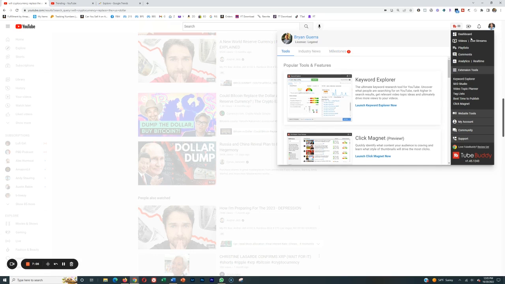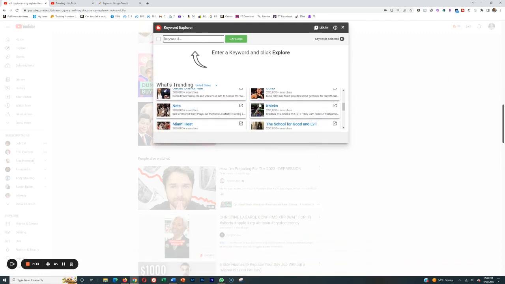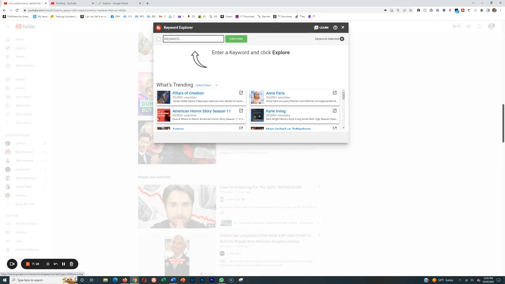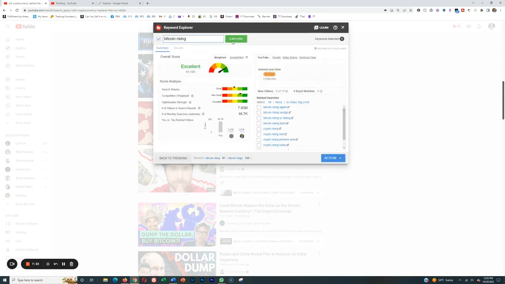So the way that you do this is you use TubeBuddy, and then you want to go down to Keyword Explorer. Now, Keyword Explorer is a cool tool that TubeBuddy has. It also pops up here, like different Google Trends, which is something we're going to talk about here in a second. So Keyword Explorer is really cool because you can play around with different keywords and keyword phrases in your topic niche. So Bitcoin Rising is an example of a good one that I found relatively recently on another video that I was covering on this topic.